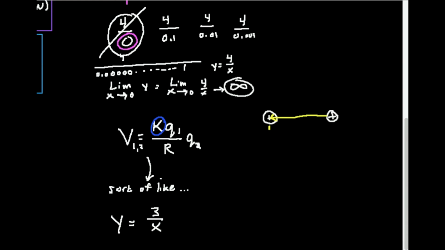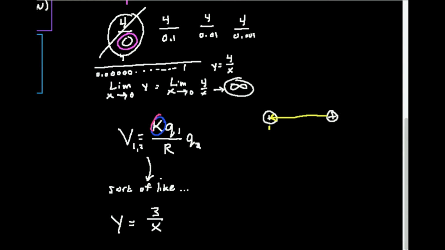Now, in reality, I can never get this proton right on top of this one over here on the left. I can never do that. It'll never happen. I can never get them to where the distance between them is 0. But I can certainly approach 0. I can get them very, very close to each other. And I just want to see what's the tendency of the potential energy when the distance between these protons becomes vanishingly small. So again, I have this potential energy equals K Q1 times Q2 over R.